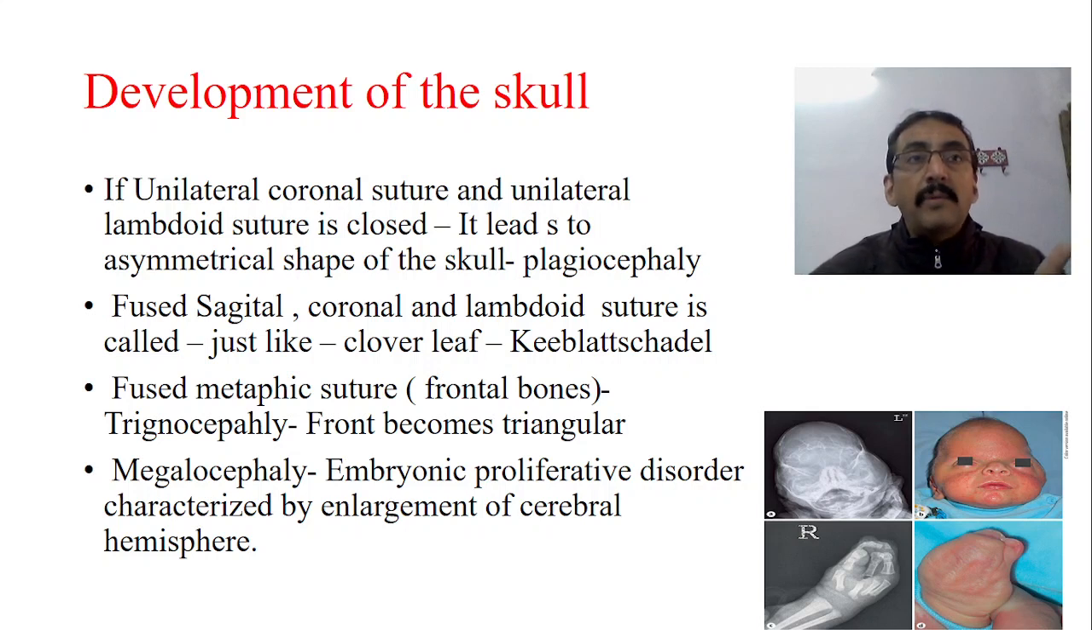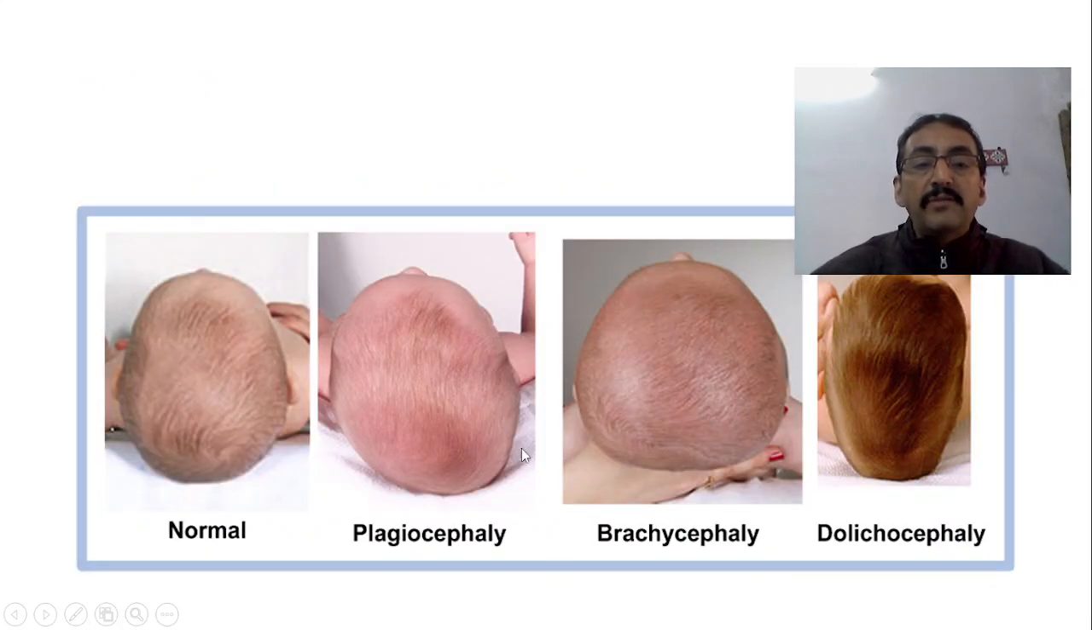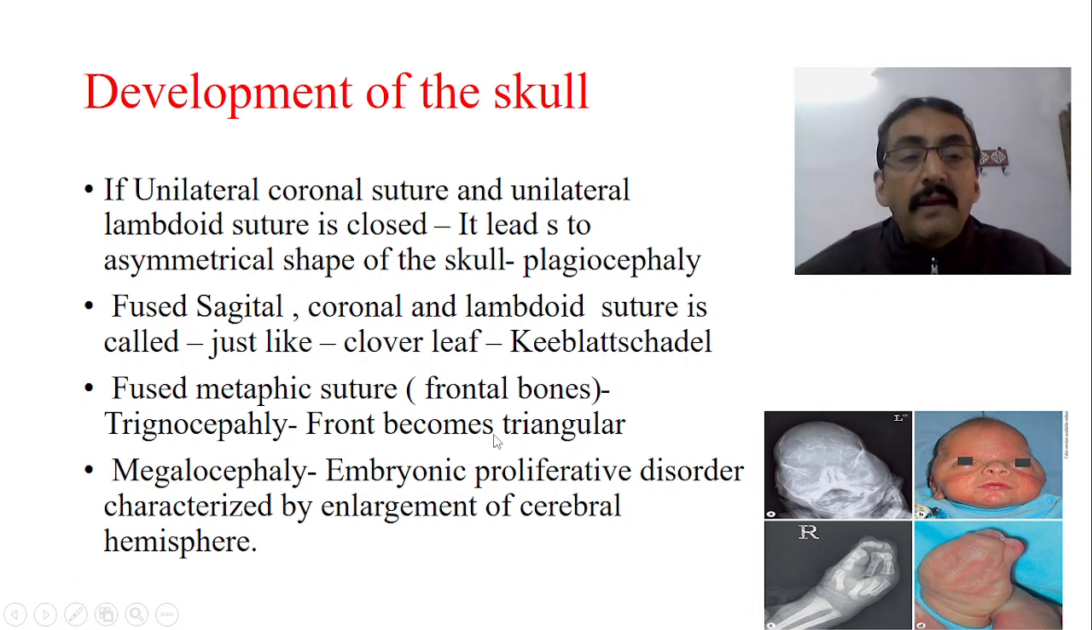So then an abnormal shape of the skull will be formed, and this is called plagiocephaly. You can see over here plagiocephaly. See the second picture here. This is an abnormal shape because the anterior-posterior diameter on one part is affected, and also the transverse diameter here is affected. So that gives an abnormal shape. That is called plagiocephaly.